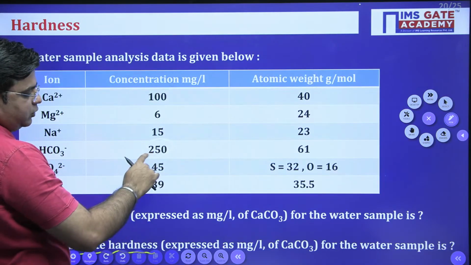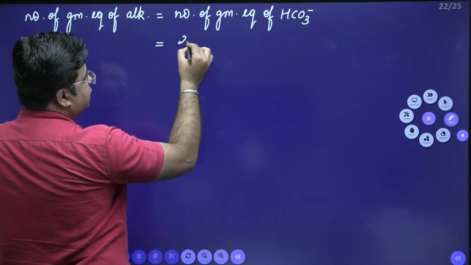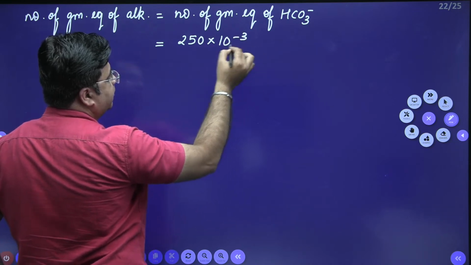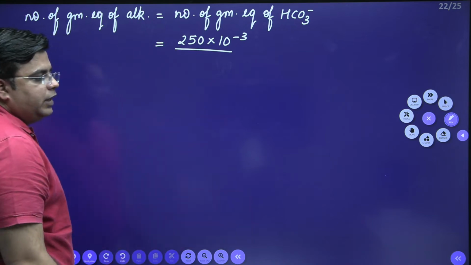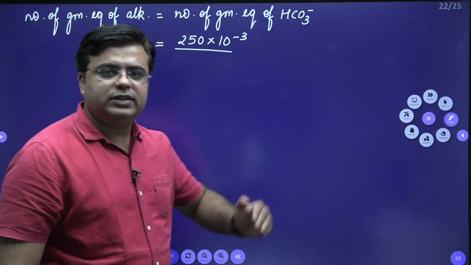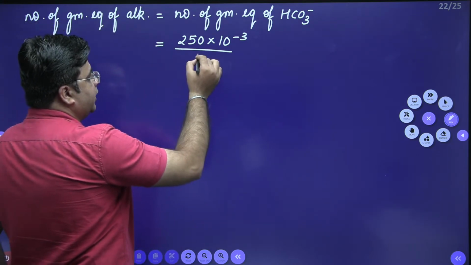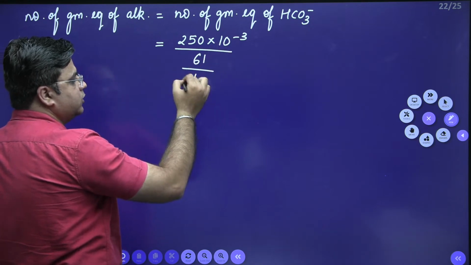Given weight is 250 milligram per liter. So 250 into 10 raised to power minus 3 divided by the equivalent weight of HCO3, which is the molecular weight divided by the valency. So molecular weight of HCO3 is 61 divided by the valency of HCO3, which is 1.